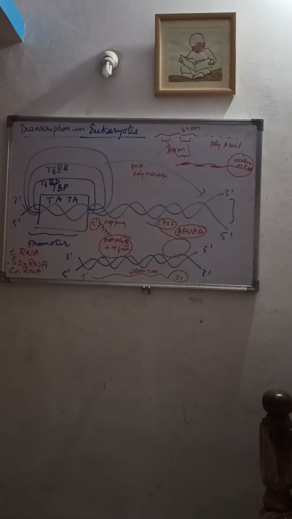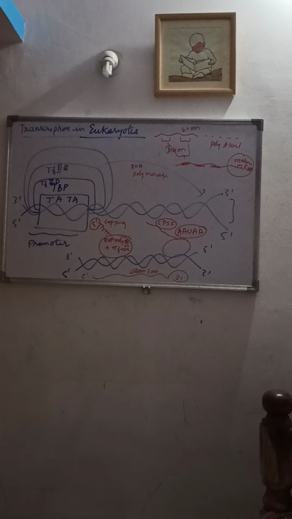Hence RNA polymerase 2 is the enzyme responsible for the transcription process in the eukaryote. So what are the three stages involved in the transcription? Initiation, elongation and termination. These are the three steps followed in transcription.